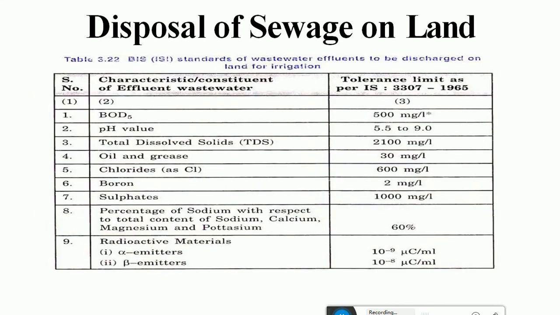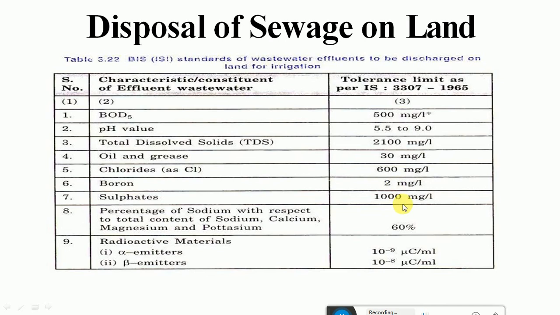Okay, and these are the limits of discharge onto the land. The BOD can be up to 500 mg per liter, and the pH value can be in the range of 5.5 to 9. The TDS may be up to 2100 mg per liter. Oil and grease 30 mg per liter. Chlorides up to 600 mg per liter. Boron 2 mg per liter. Sulfates 1000 mg per liter.